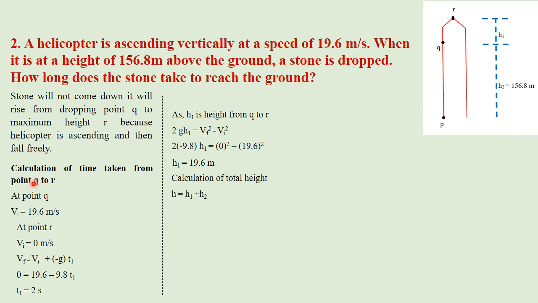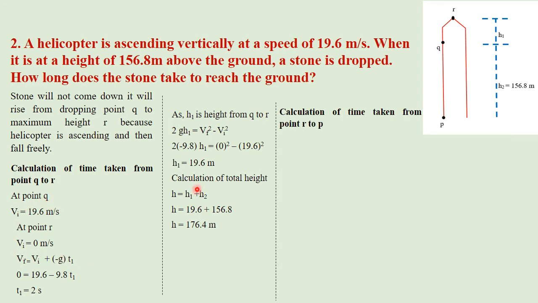Calculation of total height will be h1 plus h2. Now we have the value of h1 equals 19.6 meters and h2 is given as 156.8 meters. By adding them we get height equals 176.4 meters.